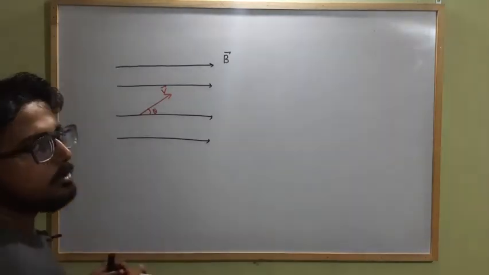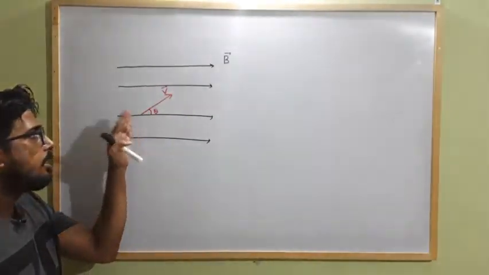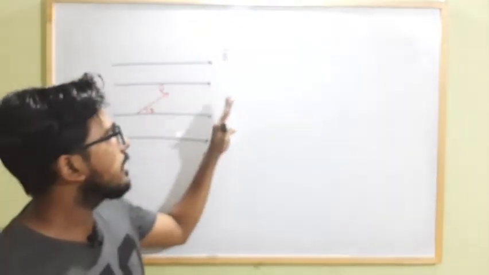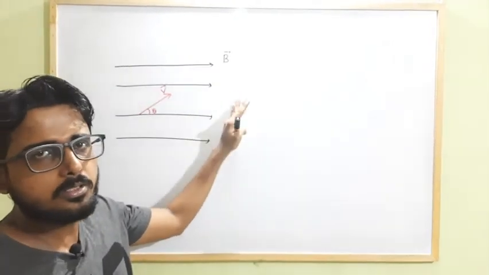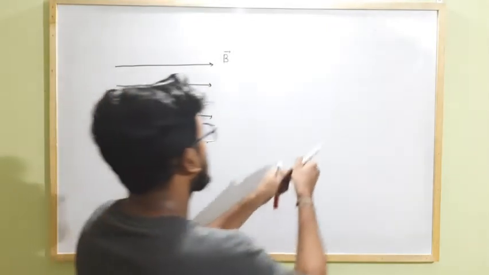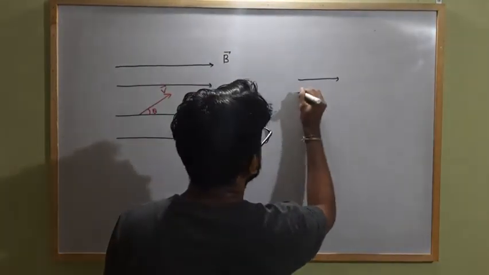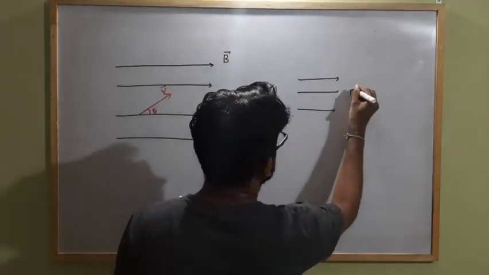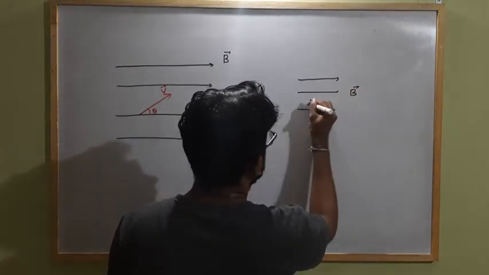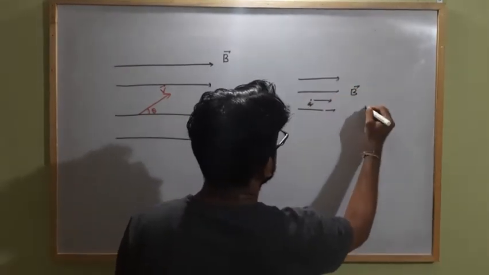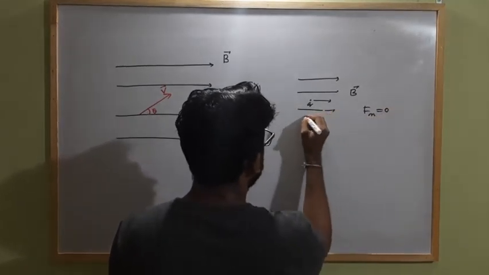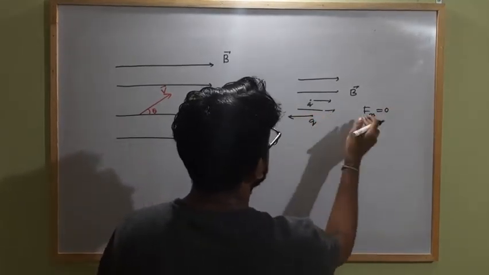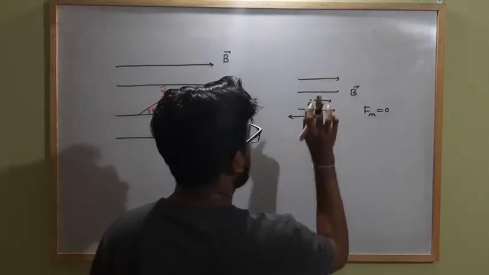Clear? Initially we already discussed that when the magnetic field is along the direction of velocity or opposite to the direction of velocity, the force will be 0. That means if the magnetic field acts like this and the charged particle q is moving along this direction, then the magnetic force is 0. And also if the charged particle moves along this direction, either parallel or anti-parallel, the magnetic force is 0.